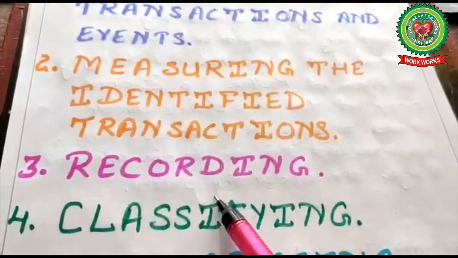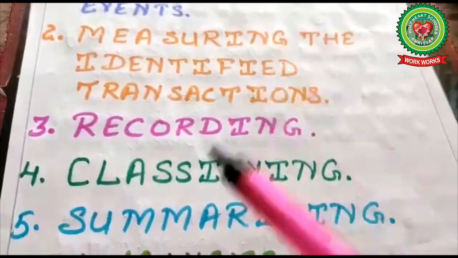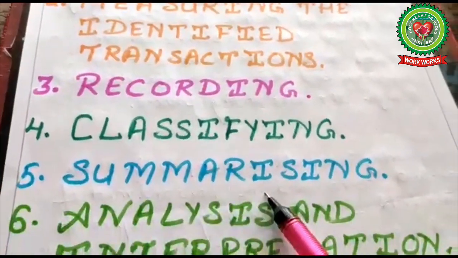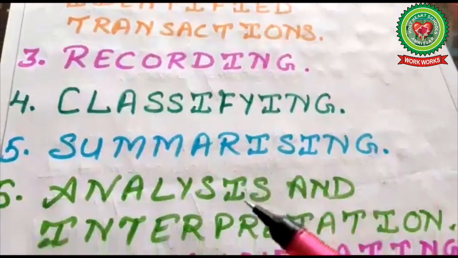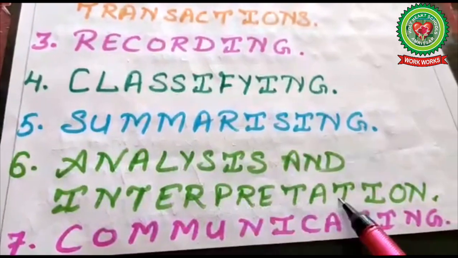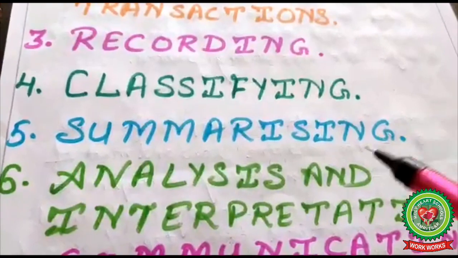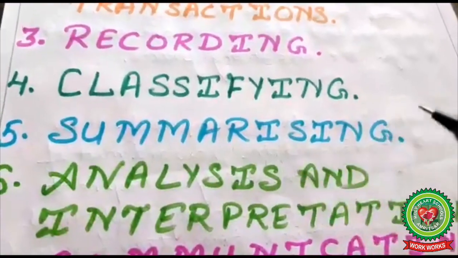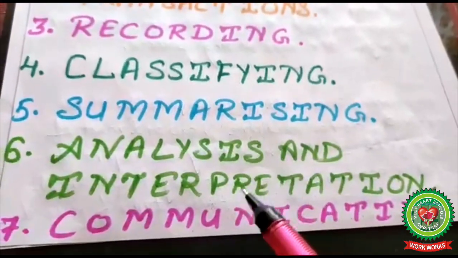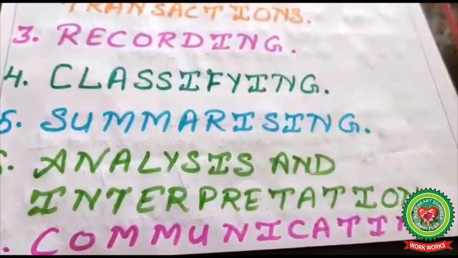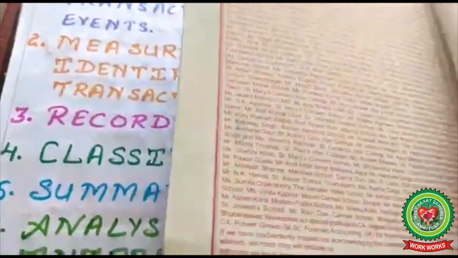Third one is recording. Proper recording is required in the accounting books. Classify, categorize the information. Summarize in brief form so that everyone can understand and without any wastage of time. Analyzing and interpretation. Interpret, conclude the full report. Is your company earning profits or not, sound or not. Last one is communication. When you communicate your position with some outsider, with the stakeholders. So in detail, see your book page.